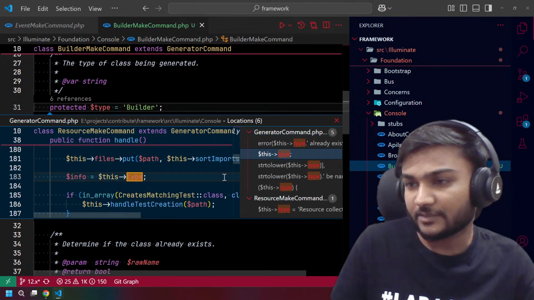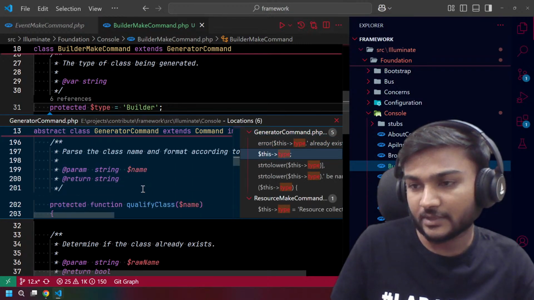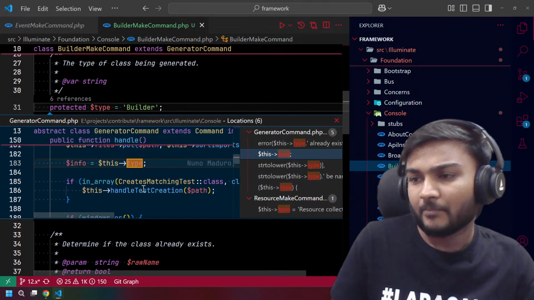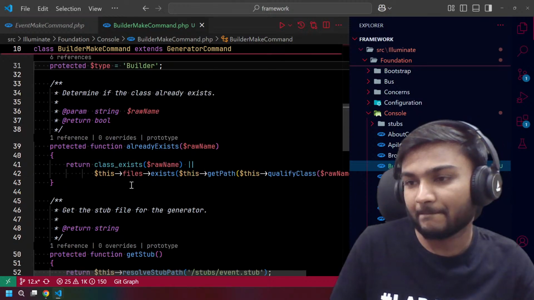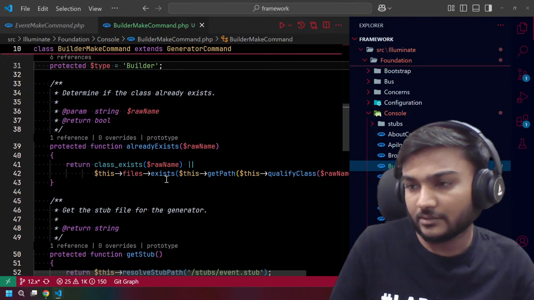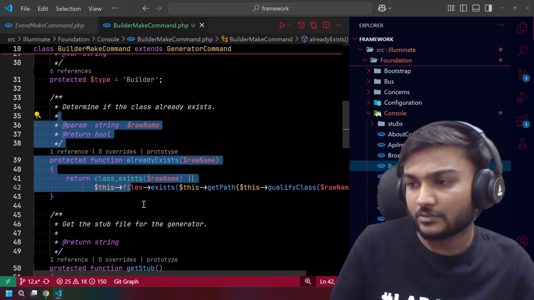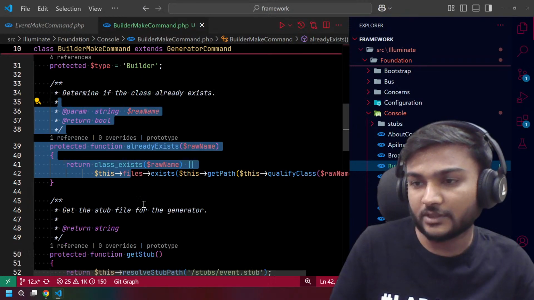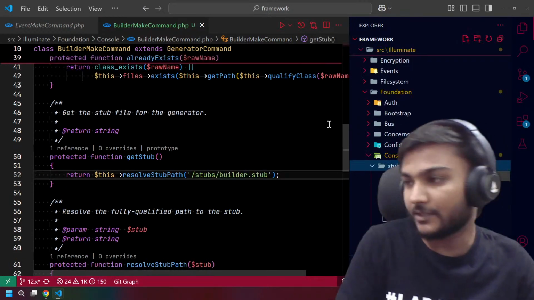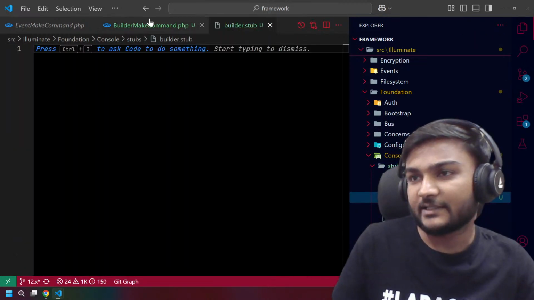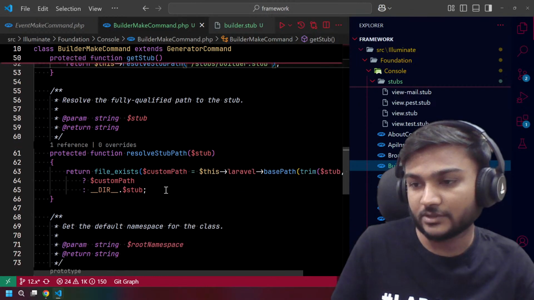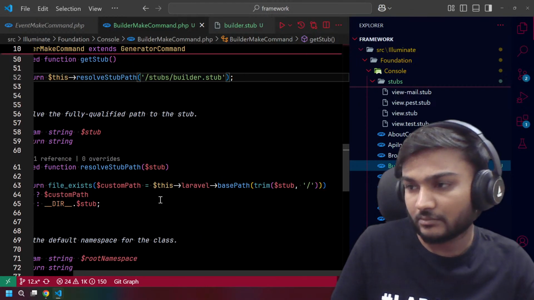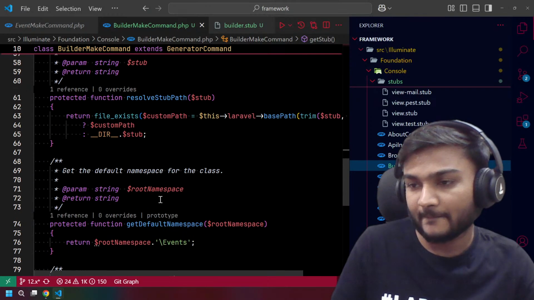In the generator command we have something with the types. Let's see if it is going to break. I don't think we need to do anything. If you have any doubt, we will check it later. For now, just save it. I don't think we need to change anything here.